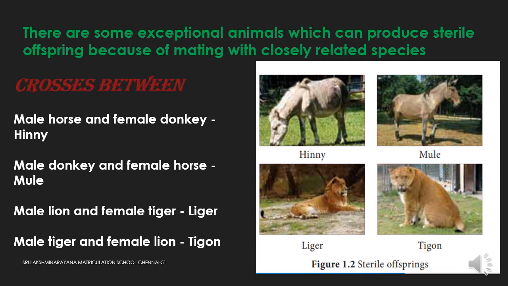So these are sterile animals which are not able to reproduce. This is the difference between species and genus. Species means they are closely related with each other and they can interbreed and produce fertile offspring.